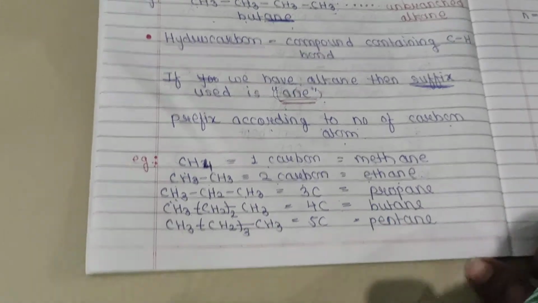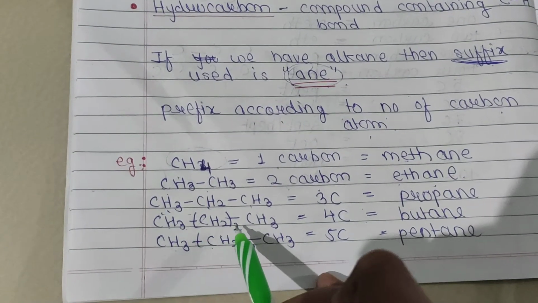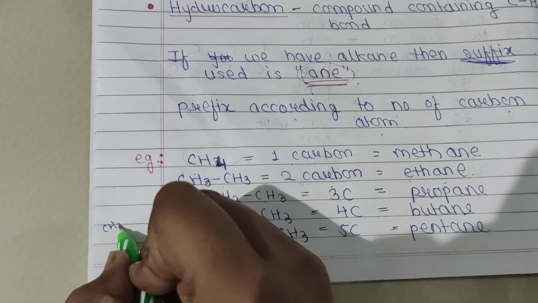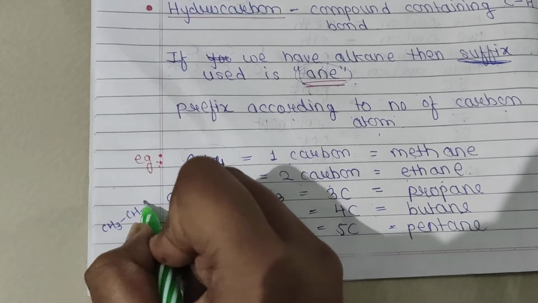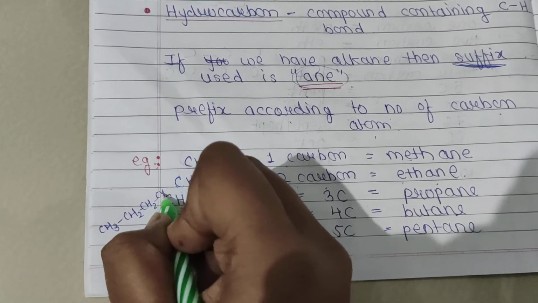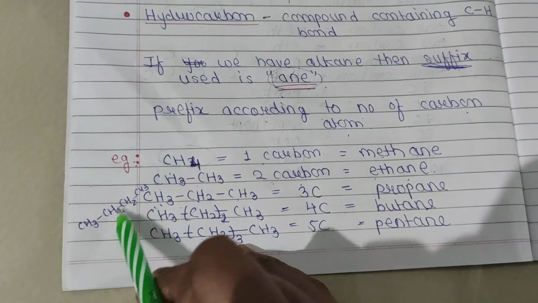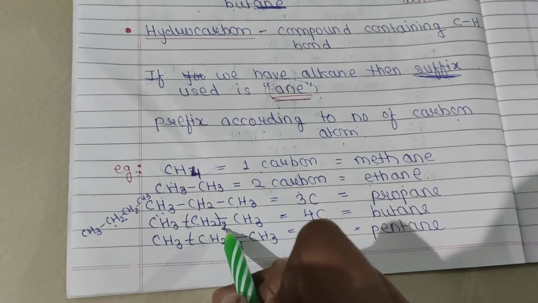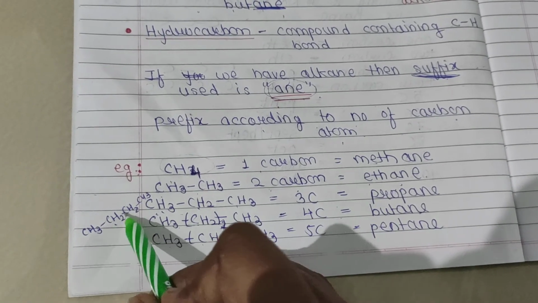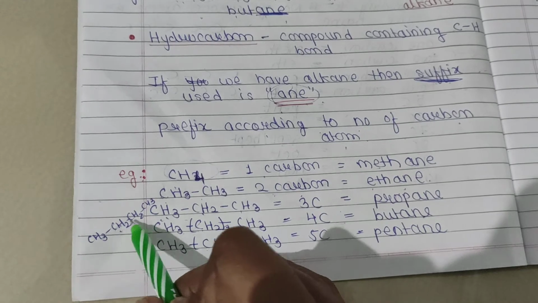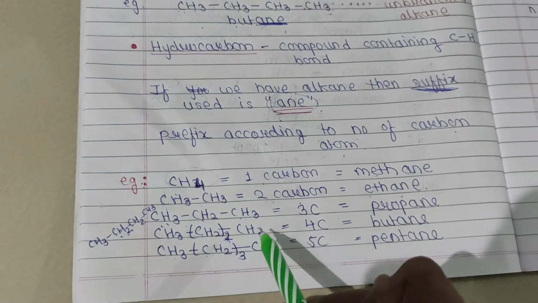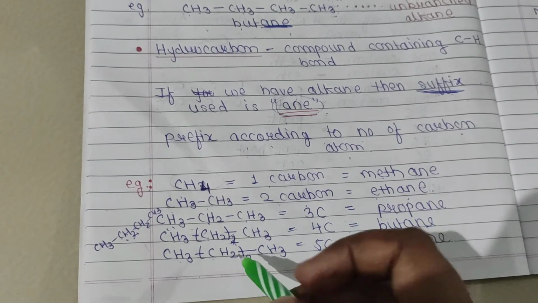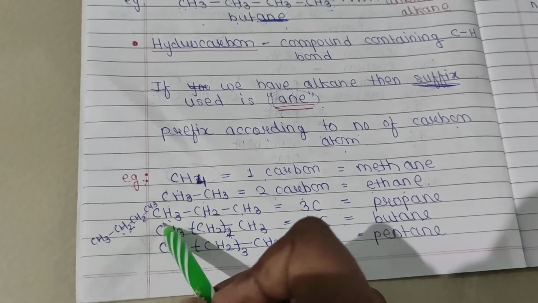Now you all can see, I write here 2. I can also write it CH3, CH2, CH2, CH3. But instead of writing CH2 two times, I can write it as 2. It also indicates C2, H4. So for not wasting time, I can write it directly.